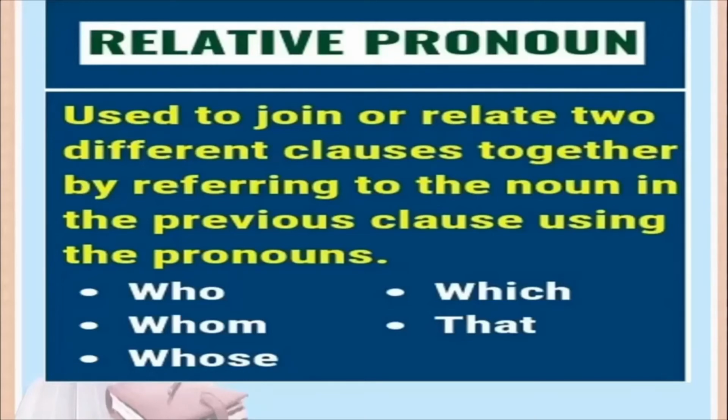What are clauses, children? Clauses are parts of sentences. So clauses can be main clauses also, and they could be dependent clauses also, isn't it? So relative pronouns join one clause to another. So it is like a glue which joins one clause to another. So these are all examples of relative pronouns. Who, what, which, whom, whose, that. These are all examples of relative pronouns.